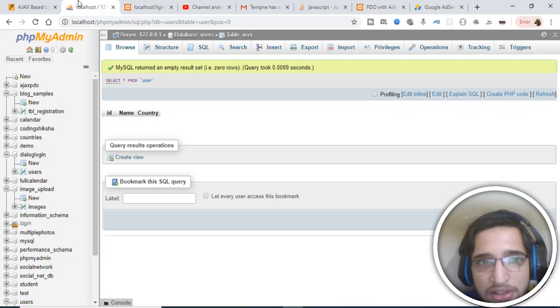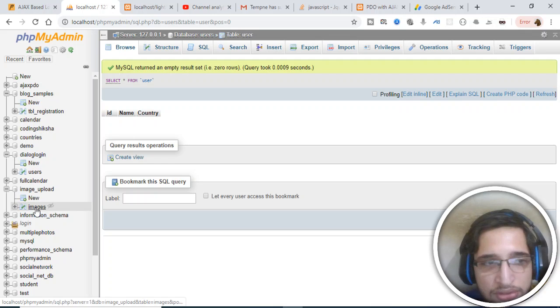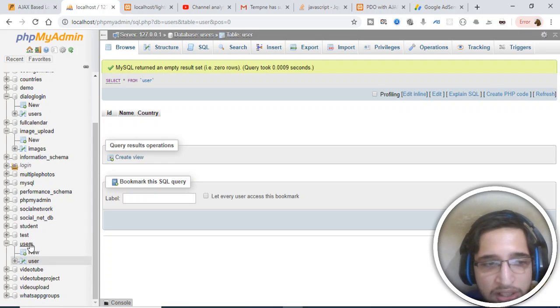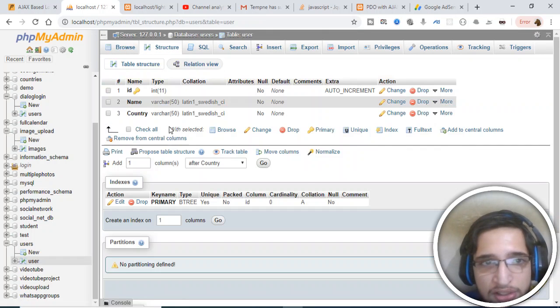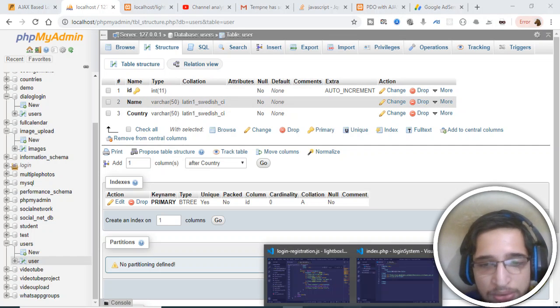This is the users table. So this is a database and this is a table. Let me just show you the structure of the table. It contains three fields: ID, name and country. And we will be inserting these details in the background using AJAX in PDO.